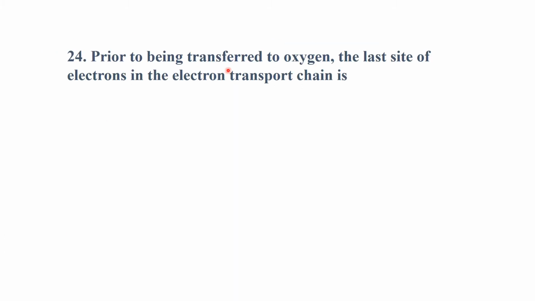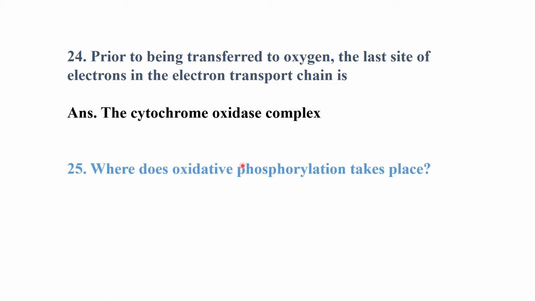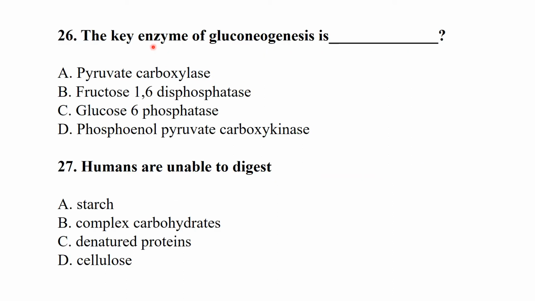Prior to being transferred to oxygen, the last site of electrons in the electron transport chain is the cytochrome oxidase complex. Where does oxidative phosphorylation take place? So oxidative phosphorylation takes place in the mitochondria. The key enzyme of gluconeogenesis is pyruvate carboxylase.